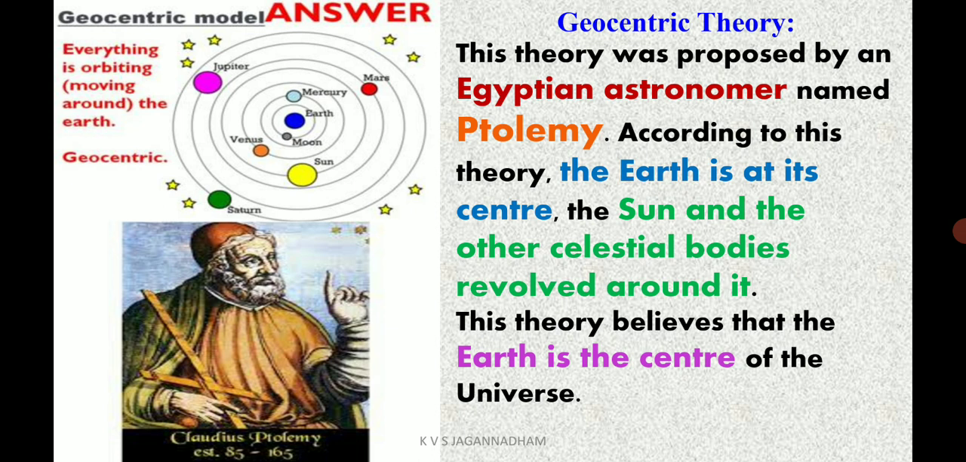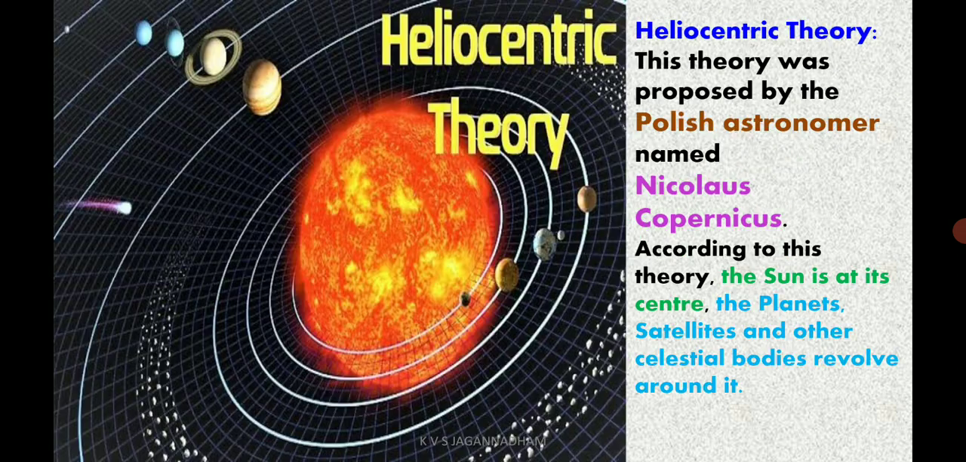It is geocentric theory. It was proposed by an Egyptian astronomer named Ptolemy. P is silent, Ptolemy. According to his theory, Earth is at the center. The sun and the other celestial bodies are revolving around it. So Earth is in the center. It is called geocentric theory. Now let us see about the heliocentric theory.